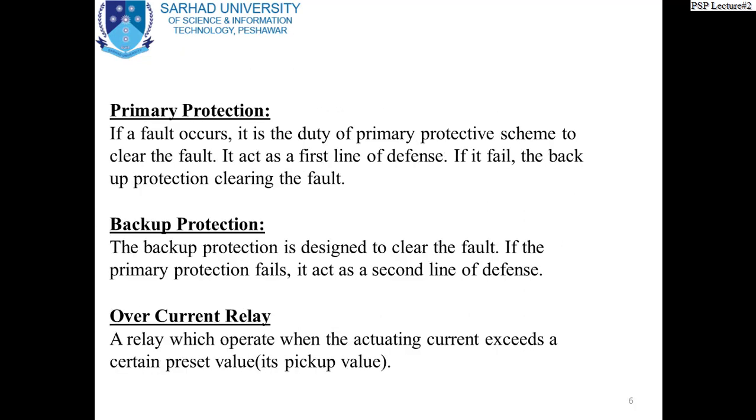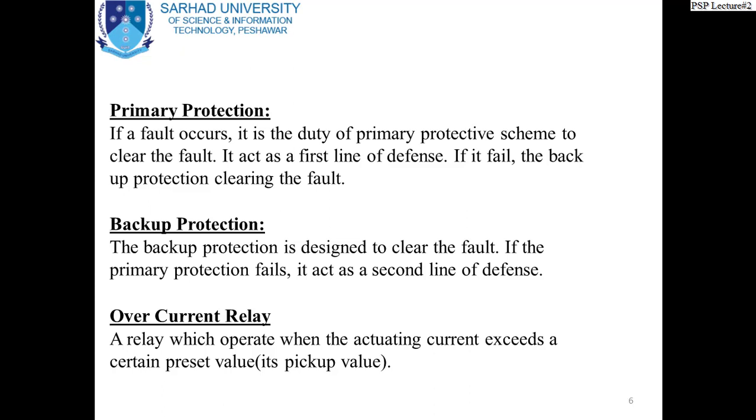Primary protection. If a fault occurs, it is the duty of the primary protection scheme to clear the fault. It acts as a first line of defense. If it fails, the backup protection clears the fault. Gentlemen, every relay has been assigned a particular portion of a circuit to protect.